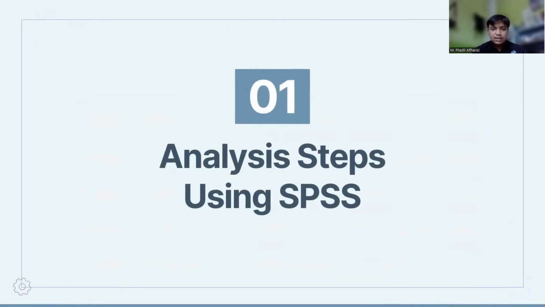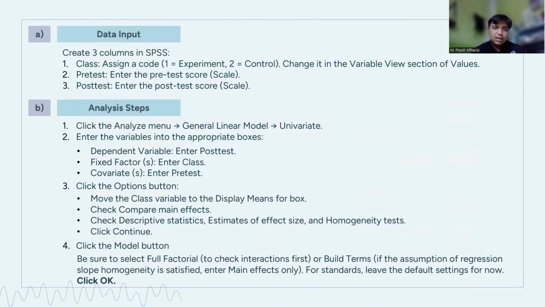Number one is the analysis steps using SPSS. A. Data input. Create three columns in SPSS. For class, assign a code: one is experiment and two is control. Change it in the Values section of Variable View. Then pretest: enter the pretest score in scale. And post-test: enter the post-test score in scale.